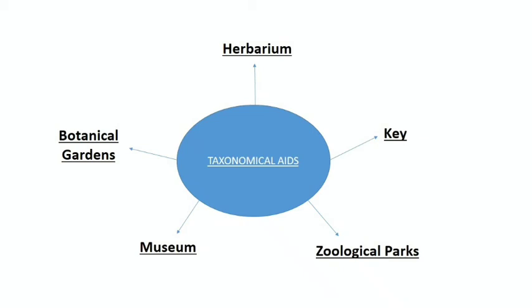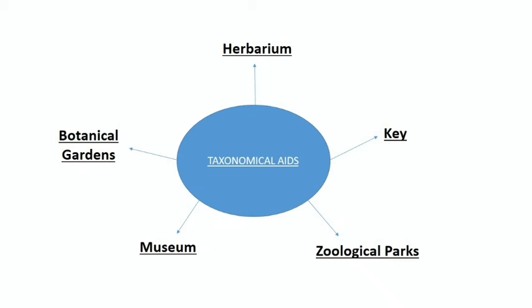So, the taxonomical aids are the main source which helps us in studying the relative level of a group of organisms, the taxonomic hierarchy and the taxonomic rank. Now, why are these taxonomical aids required? They are required for taxonomic studies of various species of plants, animals and other organisms which require correct classification and identification. Identification of any organism requires laboratory and field studies. So, let us study some taxonomical aids.